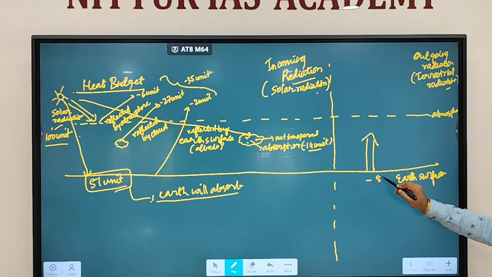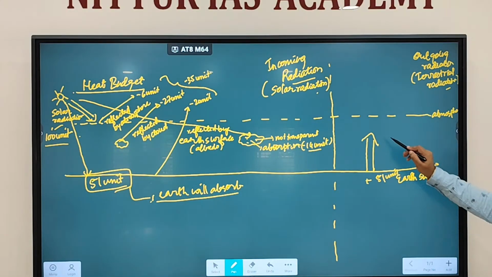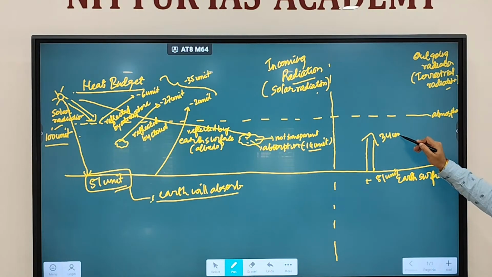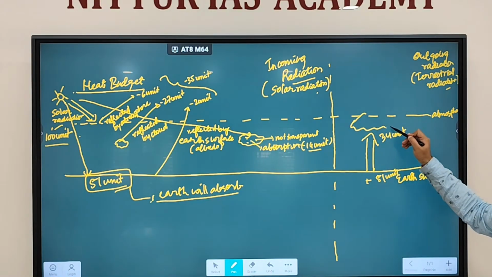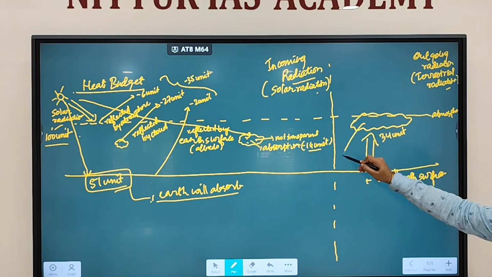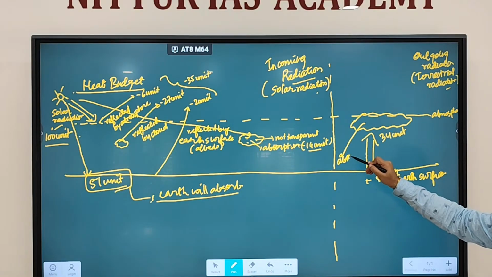So now this 51 units which is absorbed by the Earth's surface, out of this 51 units, 34 units will again be radiated by the Earth, and this 34 units is going to be absorbed by the atmosphere.